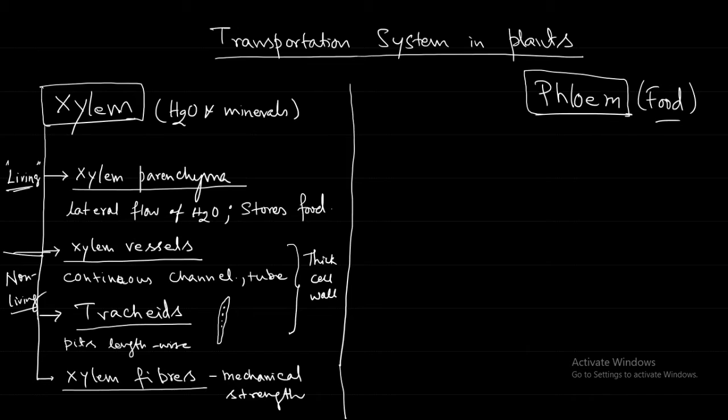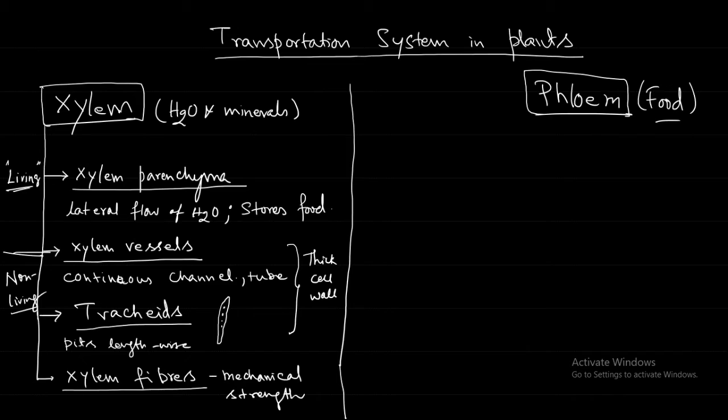So we'll compare this with phloem. Here there is a term that is called translocation. Translocation of the food that is prepared in the leaves to the other parts of the plant takes place through the phloem.